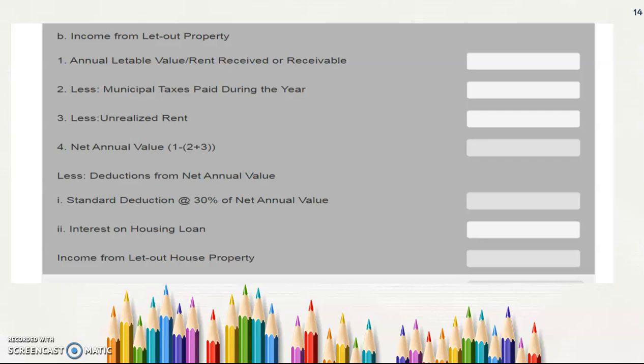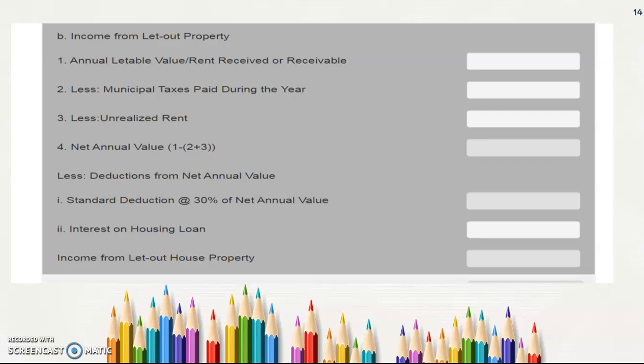Unrealized rent is this: suppose 2020 to 21 is the assessment year, and the previous year 2019 to 20 is the year I am going to calculate the tax for. In 2019 to 2020, maybe for the months of December 2019 to February 2020, a person didn't pay the rent properly. That is the unrealized rent.